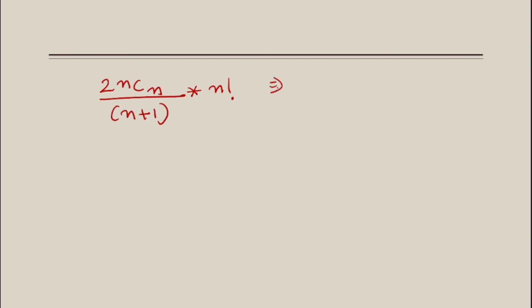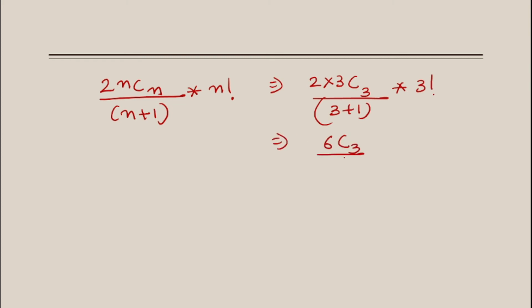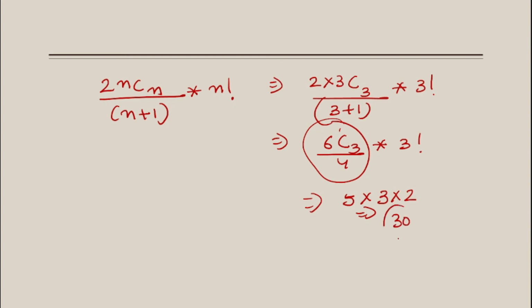Okay, so let's solve this. It is 2 into 3 C 3 upon 3 plus 1, which is 4, multiplied by 3 factorial. So it is 6C3 upon 4 multiplied by 3 factorial. Earlier we calculated 5 into 3 into 2, so it is 15 into 2, that is 30.